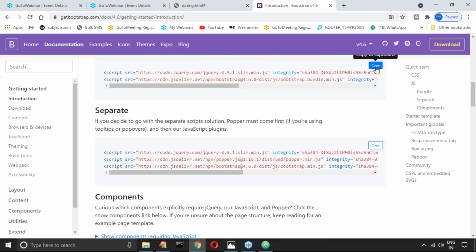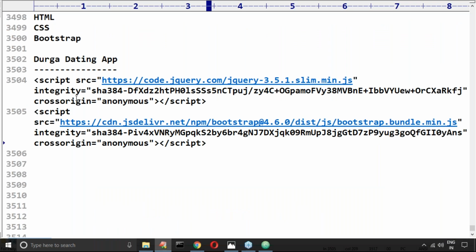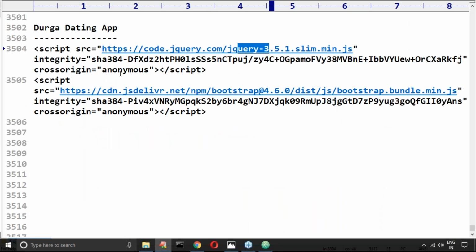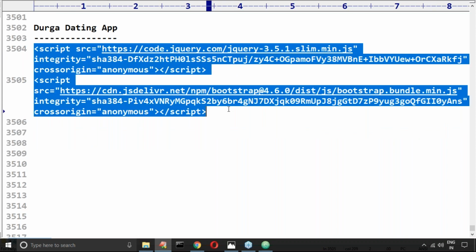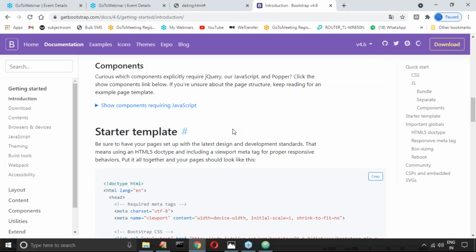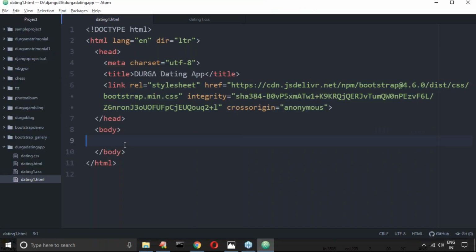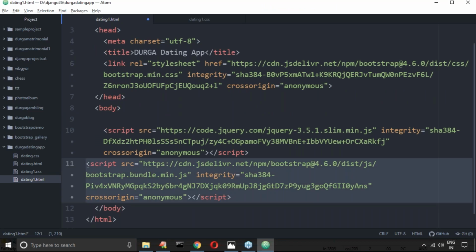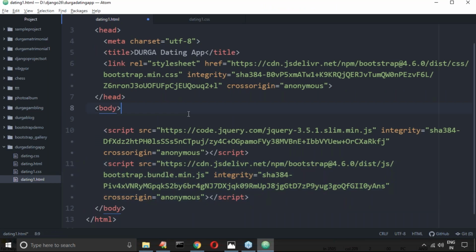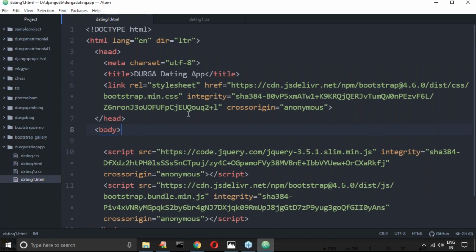Yes, here just copy. What I get here is the first one, the jQuery, and the next one, the JavaScript. Don't worry. Now let me copy and paste these two inside the body. Anywhere you can paste like this, sir. I did it like this. Sir, up to this, are you feeling comfortable? Is any explanation required about this?